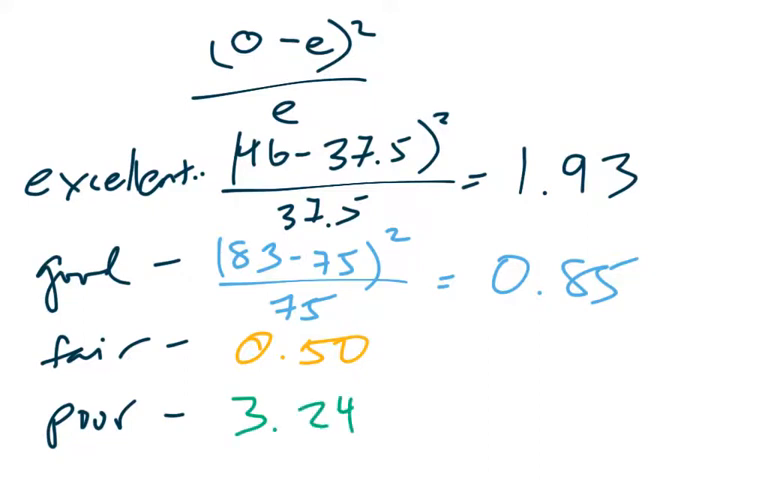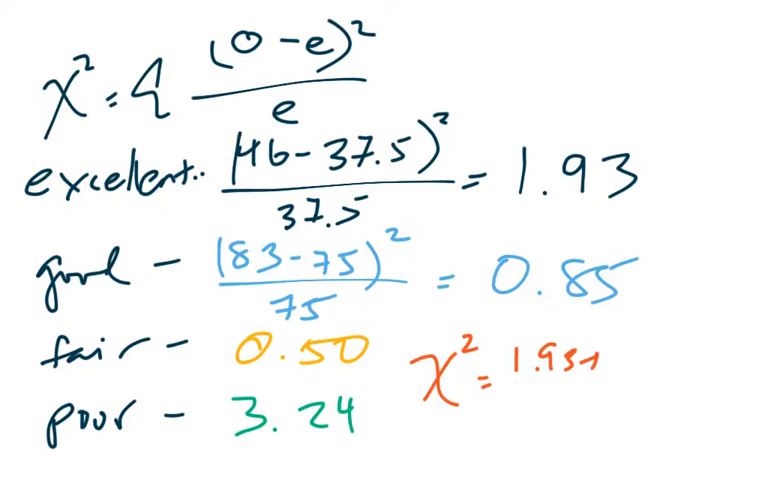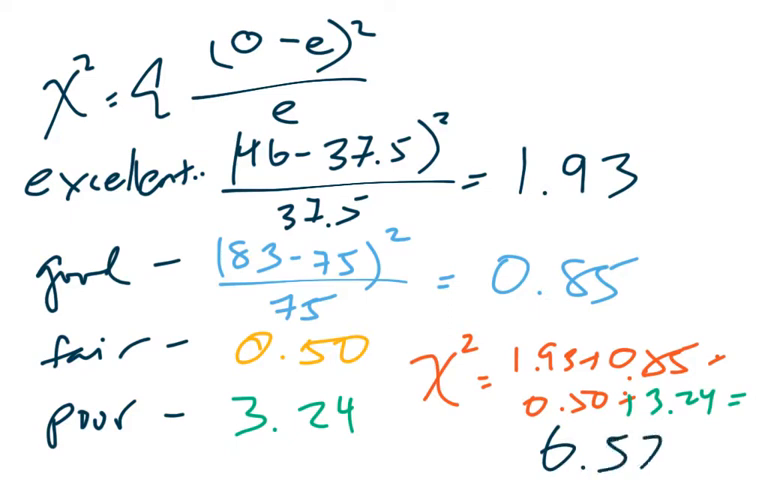Now the chi-square test statistic is equal to the sum of all of these values. So if we want to figure out the test statistic, we're just going to add up 1.93 plus 0.85 plus 0.50 plus 3.24, and that's going to get us a chi-square statistic of 6.52.